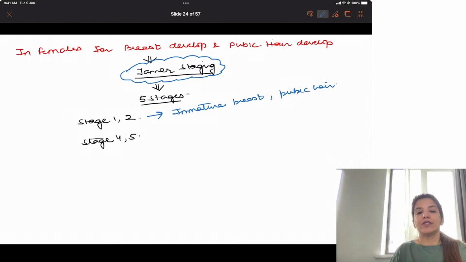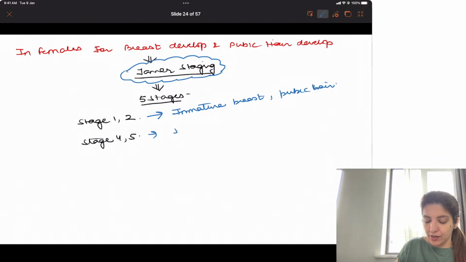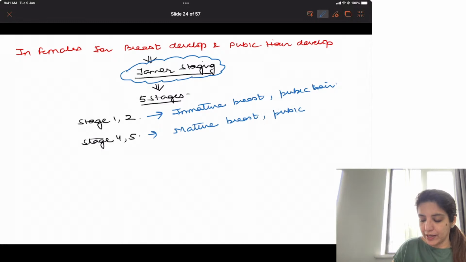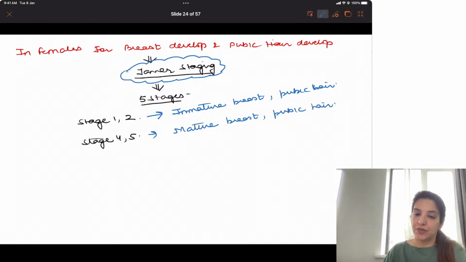But if someone has breast or pubic hair corresponding to Tanner stage 4 and 5, that means it's a mature breast or mature pubic hair, right? Properly developed, fully developed, mature breast or mature pubic hair, Tanner stage 4 or 5. Clear to all of you? Any confusion still here?